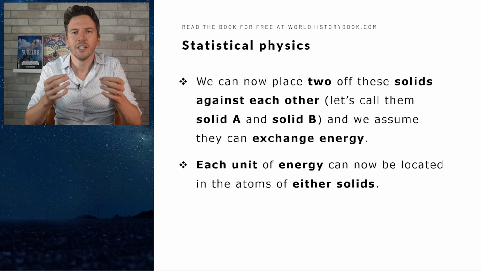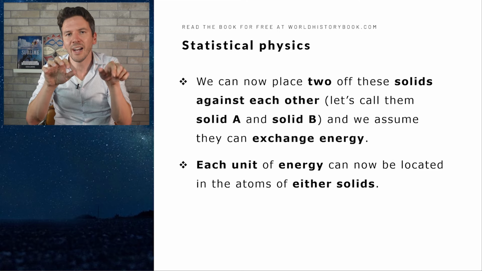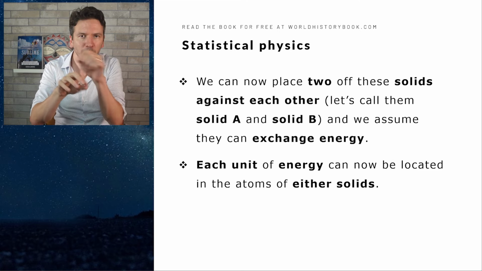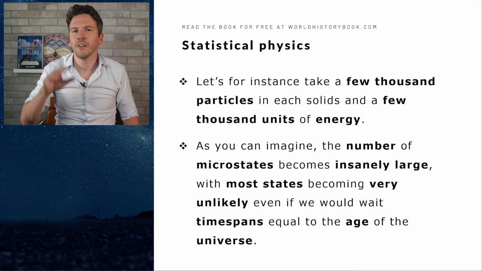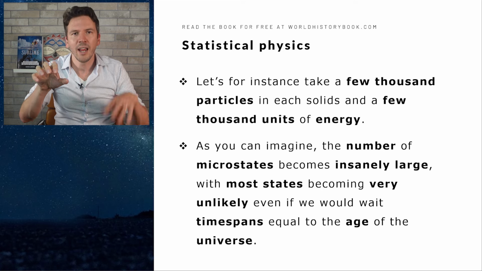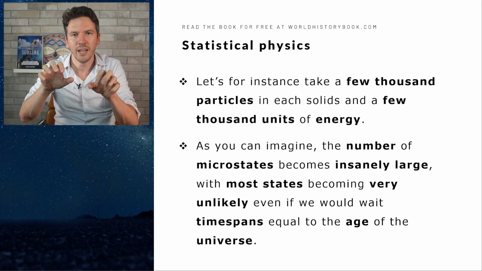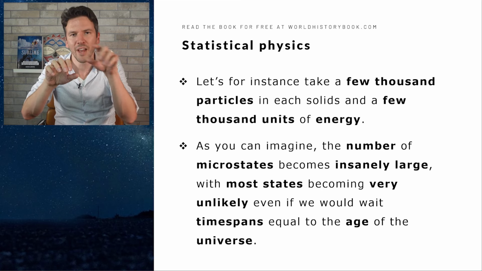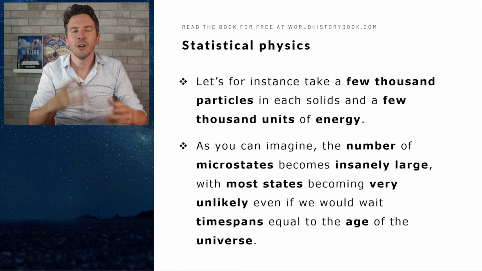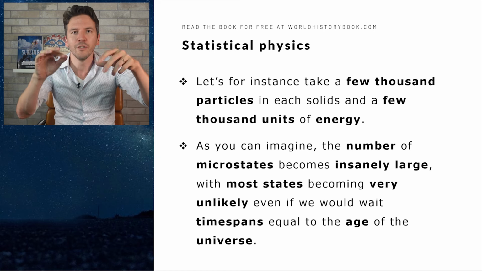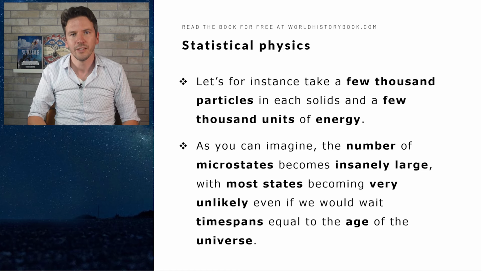And now each unit of energy E can be on either side because it can move from one solid to the other. And let's now for instance take a few thousand particles in solid A and a few thousand in solid B, and then a few thousand units of energy spread out over those two solids. As you can imagine, the number of microstates can become insanely large in this case. For there's so many ways for that energy to divide over all those atoms in those two solids.